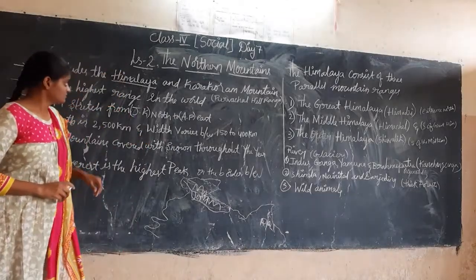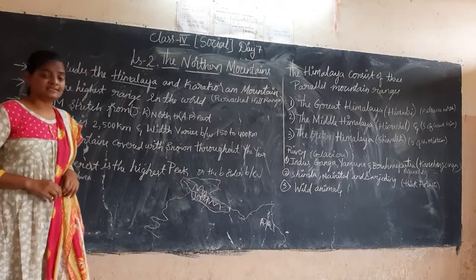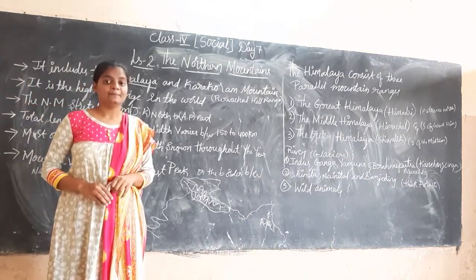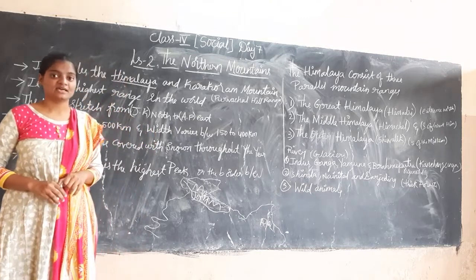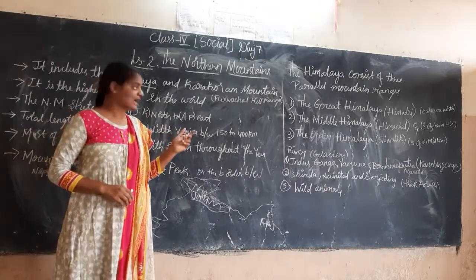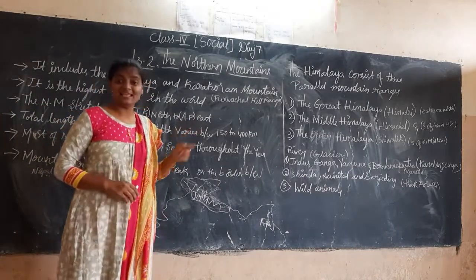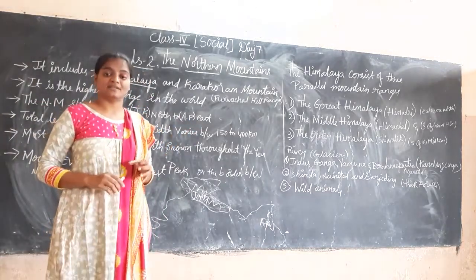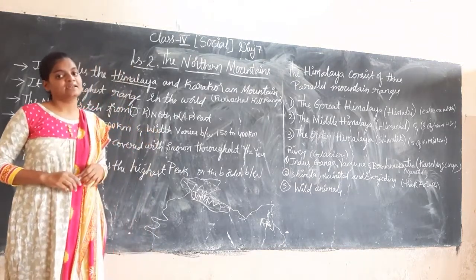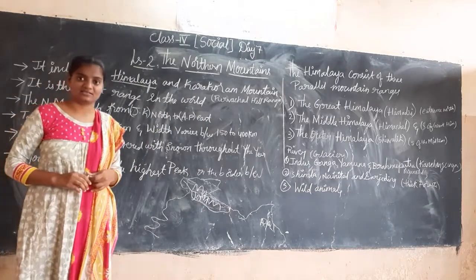The northern mountains include 3 main mountain ranges, that are the Himalayas, Karakoram mountains, and Purvachal hill ranges. These are the mountain ranges located in the northern mountains.